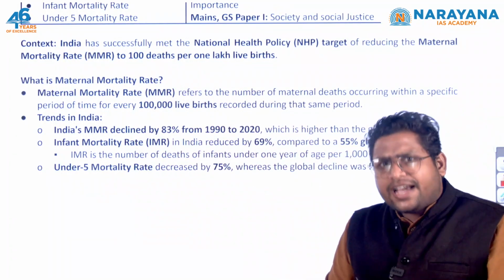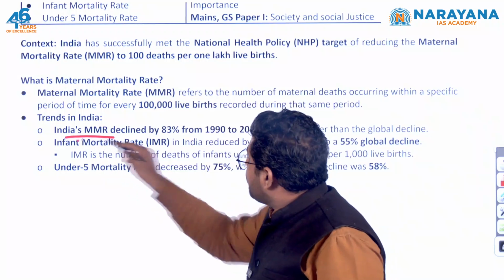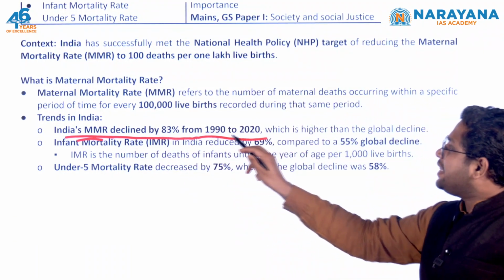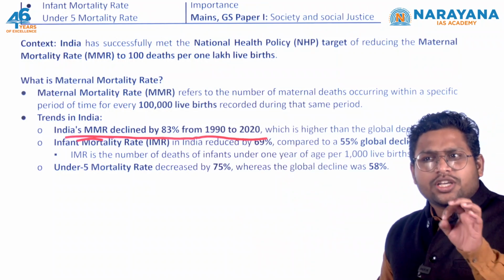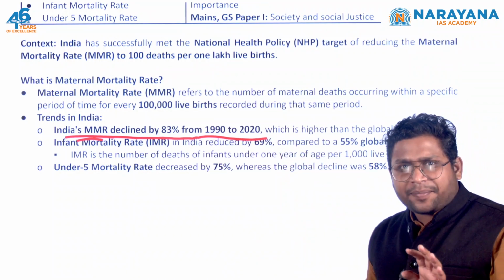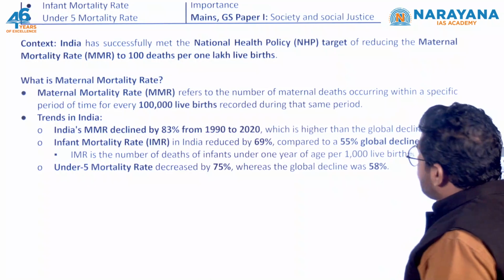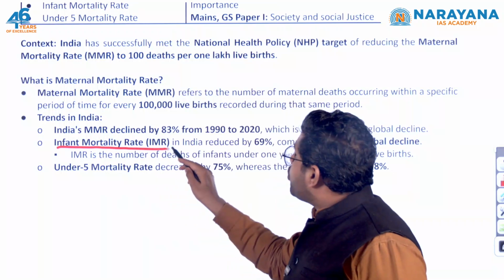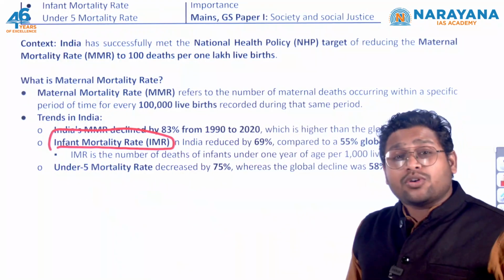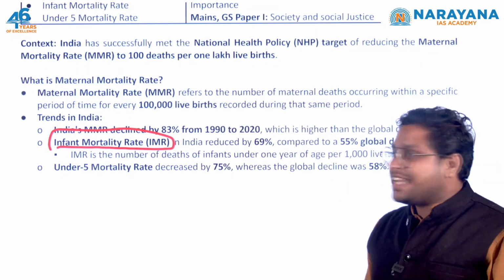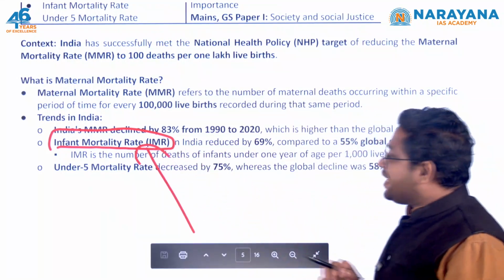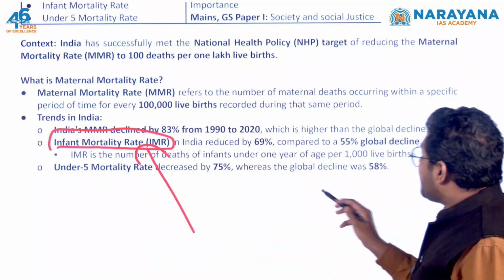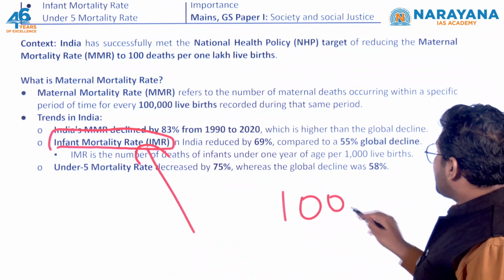Now, as far as India is concerned, if you see the trend, our MMR has declined by 83% from 1990 to 2020, which is a very good number, I can say. Okay. Now, there is one more number, just like maternal mortality rate, which we call the infant mortality rate. This is about how many children die when they are taking birth. But for this data, we don't take 1 lakh live births for comparison. Rather, we only consider 1000 live births.